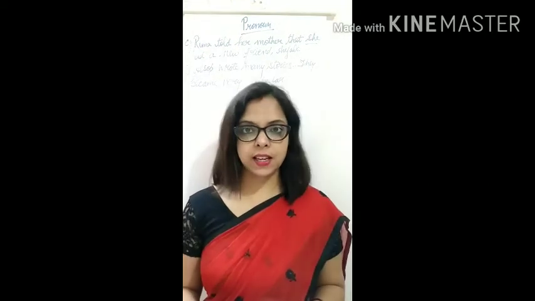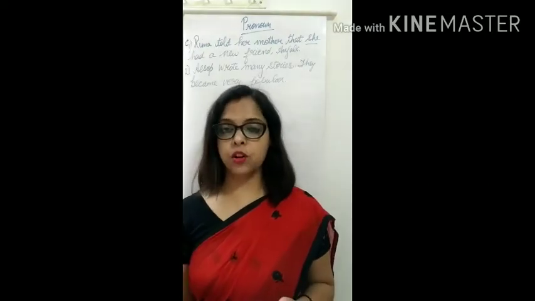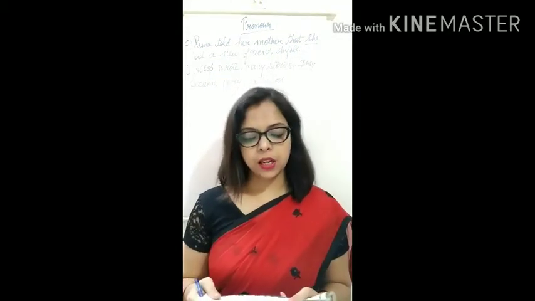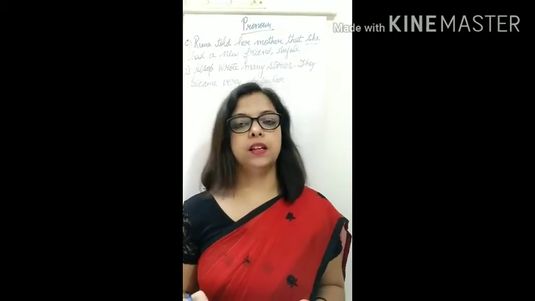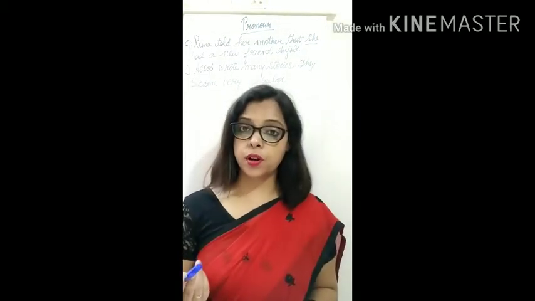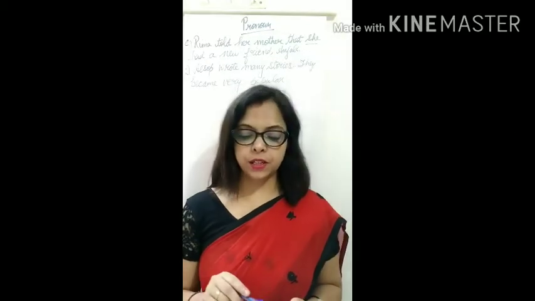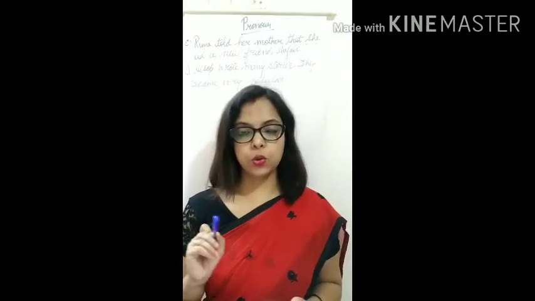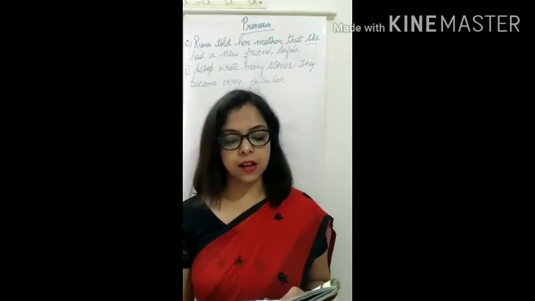First one, A part is underline the pronouns in the following sentences. So you have to simply underline it. Okay. The girl was crying for she had lost her toy. Now, what is the pronoun here? She. And it is used for which noun? It is used for girl. So you underline she.